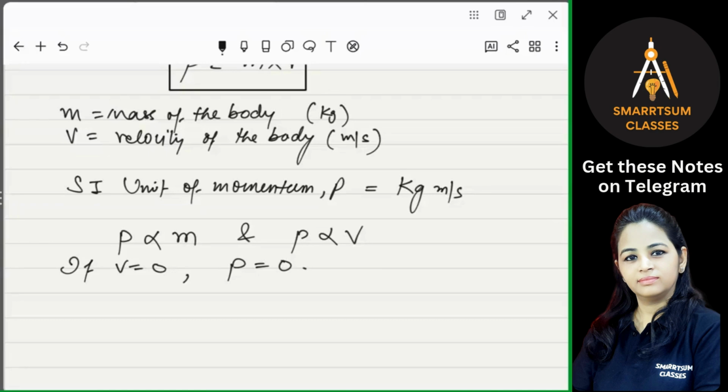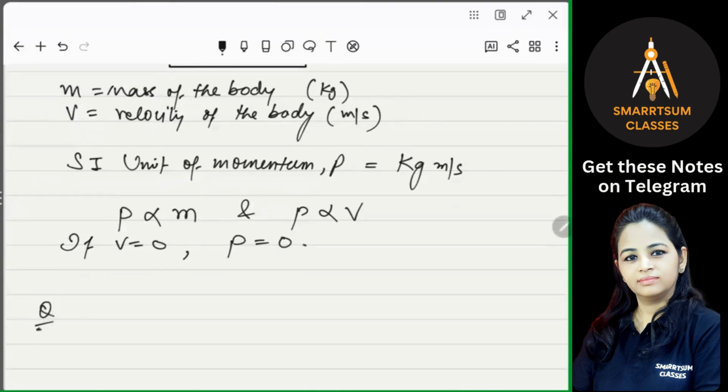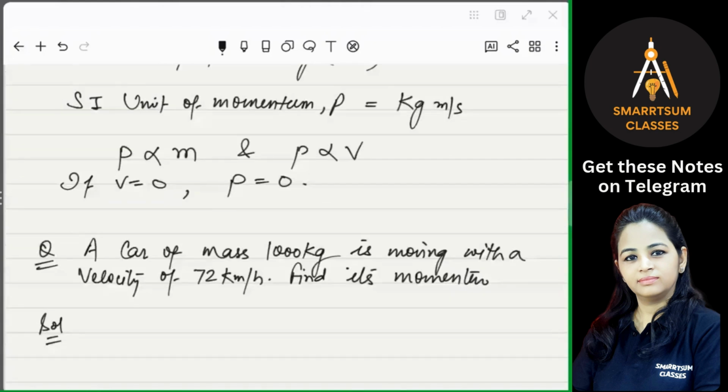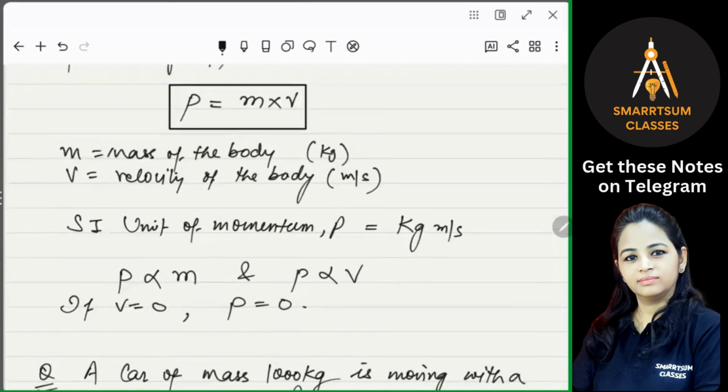Okay. So now suppose we have a question. So very first, write down what is given to you. In this numerical, it is given that mass is 1000 kg and velocity is 72 kilometer per hour, right? Okay. Now look at this.